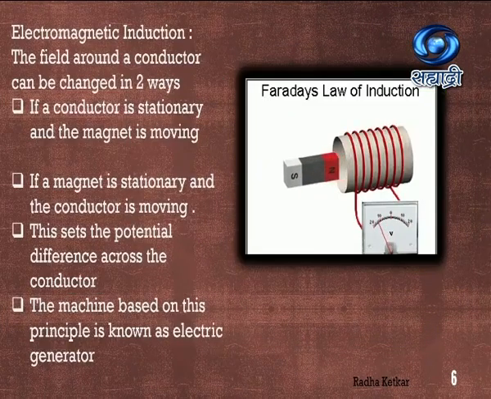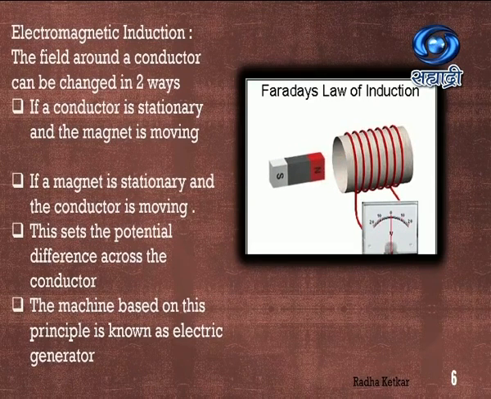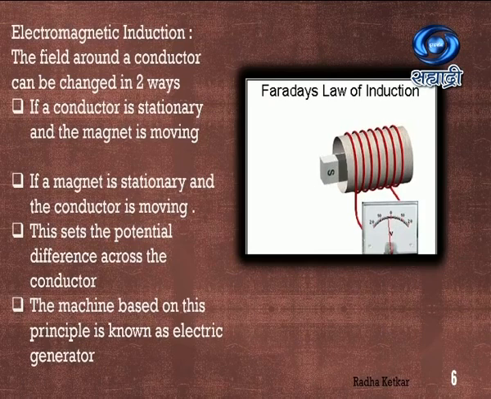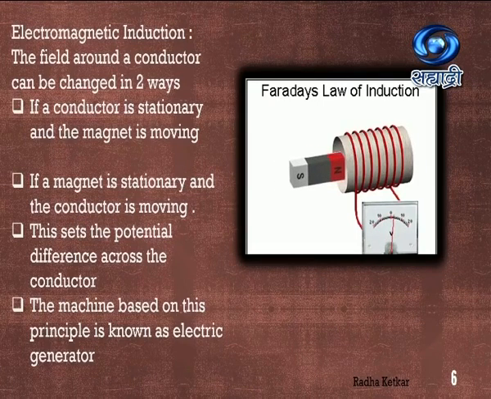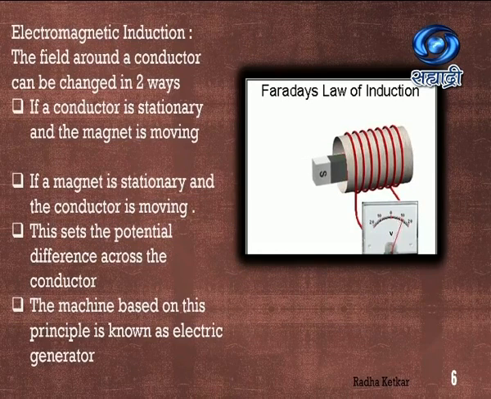So you can see the animation here. There is a relative movement of a magnet with respect to the conductor, and down you can see the voltmeter is showing the deflection, which indicates that the potential difference is set up. So how can this be achieved? It can be done in two different ways. In the first one, the conductor is stationary and the magnet is moving. The same example you can see in the picture. And there could be another way in which the magnet is stationary and the conductor is moving.